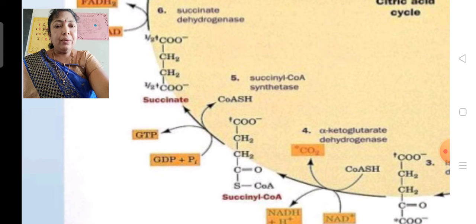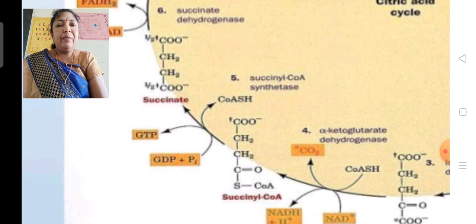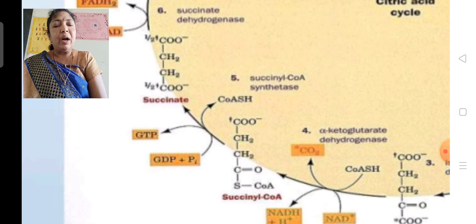So you have to observe this here. In so many reactions ATP is formed. ADP plus Pi gives rise to ATP, that is adenosine triphosphate. Whereas here we are writing GTP, that is GDP plus Pi gives rise to GTP, guanosine triphosphate, in the presence of succinyl thiokinase. That enzyme is known as succinyl thiokinase. In this, coenzyme A is liberated out.